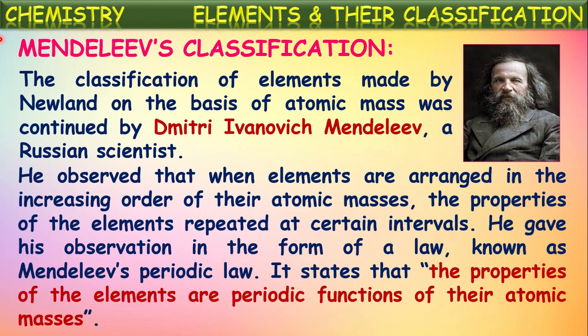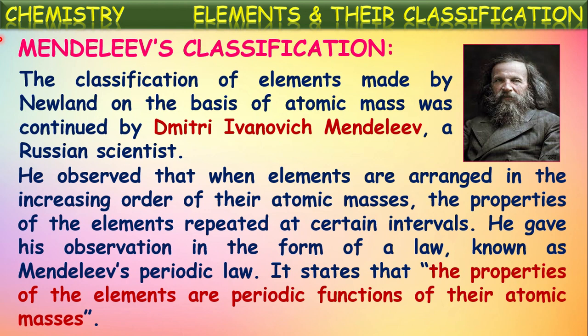It states that the properties of the elements are periodic functions of their atomic masses. That means the properties of the elements are being repeated at regular intervals from element to element when these elements are written in the increasing order of their atomic masses or atomic weights.